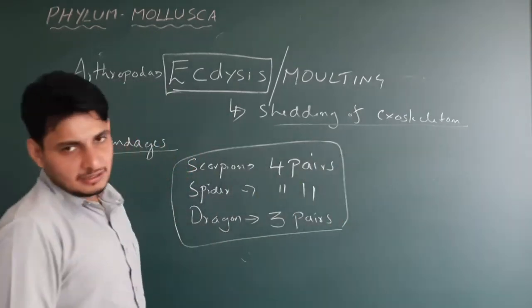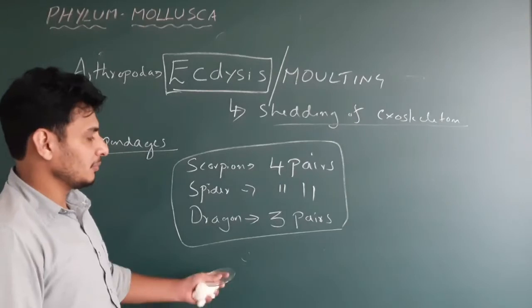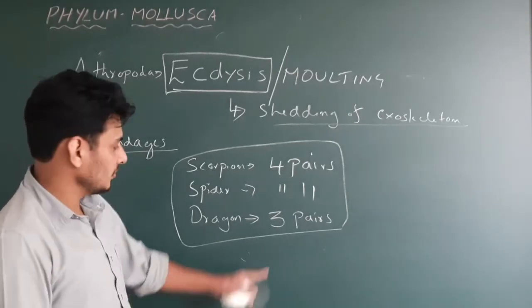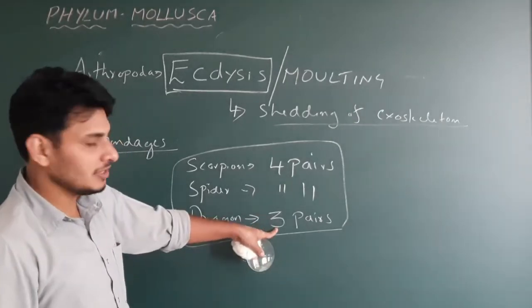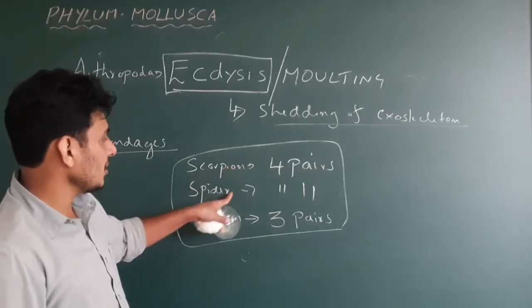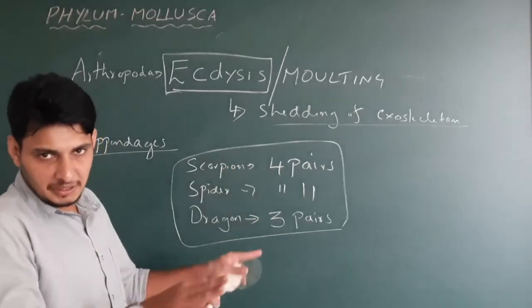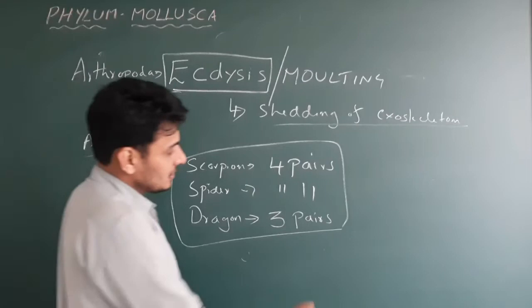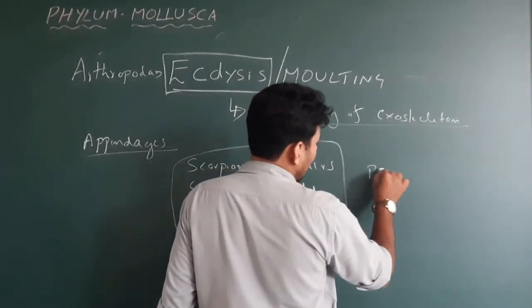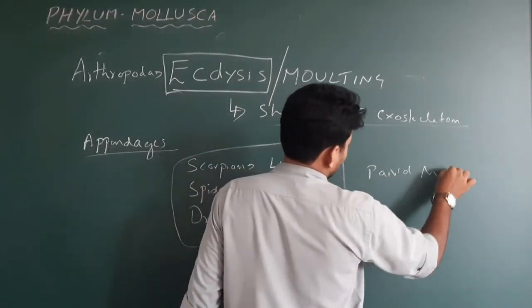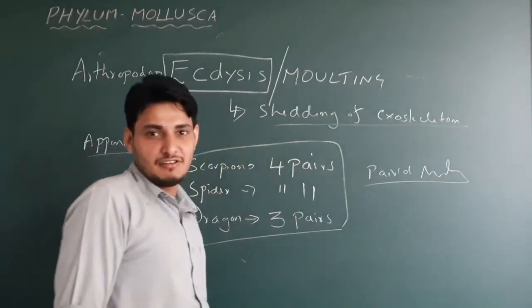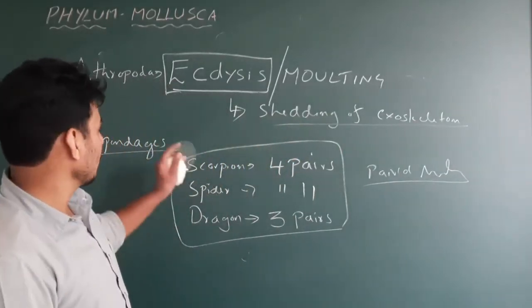For example, in the NEET, you may get a question like how many paired legs are present in mosquito. Mosquito belongs to insecta. That is 3 pairs. Arachnida, scorpion and spider, 4 pairs. Total how many appendages? 8. Got it? Obviously, they have a paired antennae, that is also there. Antennae is a very important characteristic of phylum Arthropoda. Okay, so that's all about it.